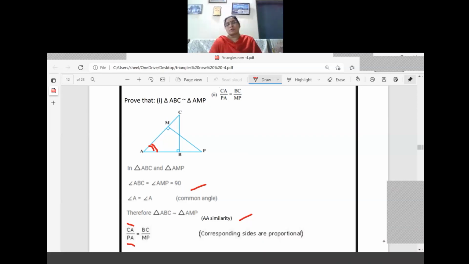If it is written also okay, then we should make it in a box, which is the correct answer. So corresponding sides are proportional. Since two angle criteria is already coming, it is easy to prove that they are similar. Any other criteria is applicable, then you can go, but the easiest one is the AA criteria only.